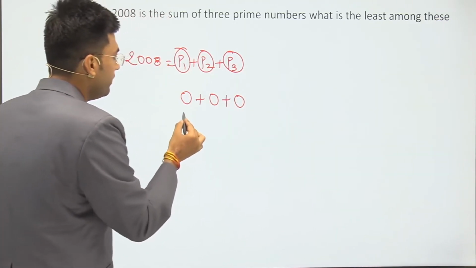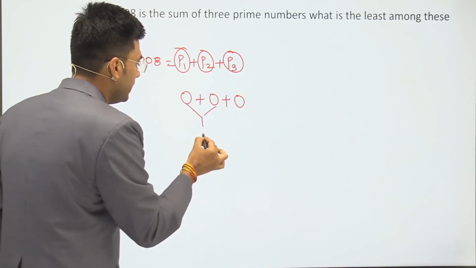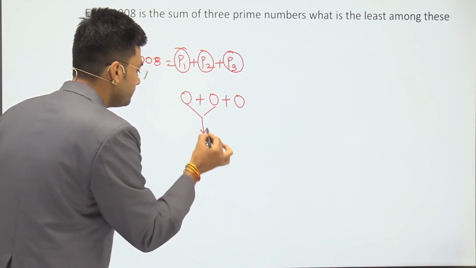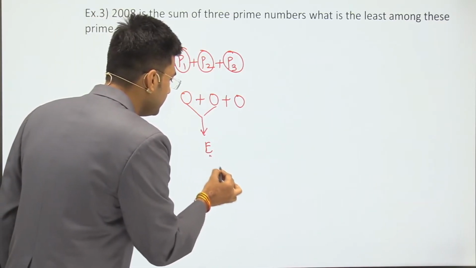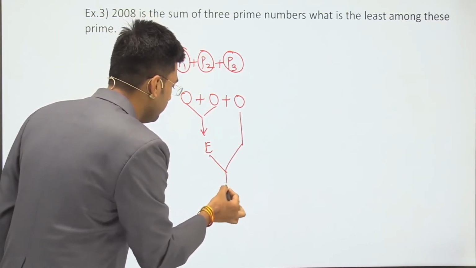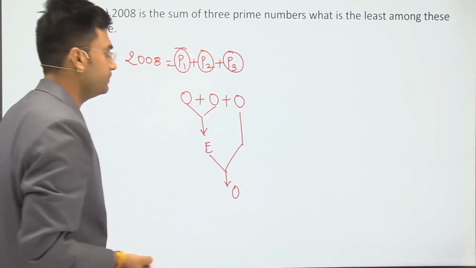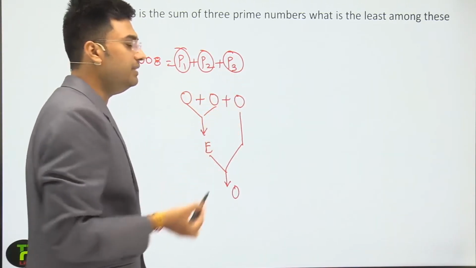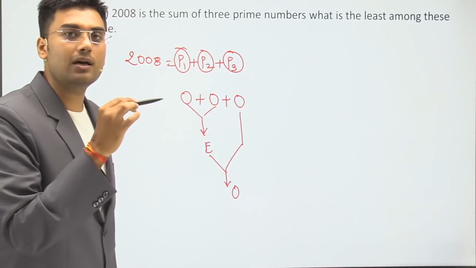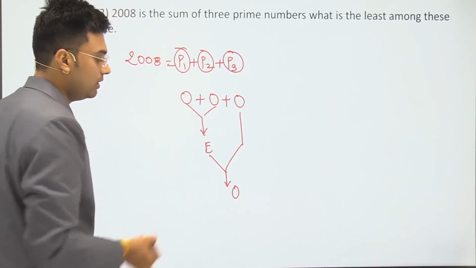We know that when we add two odd numbers, we will get an even number. And again, if we add this even to this odd, we will get an odd number. That means the result of P1 plus P2 plus P3, when all are odd, is an odd number.